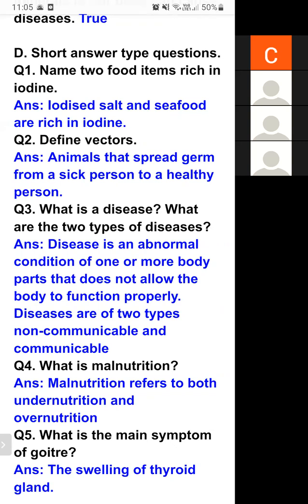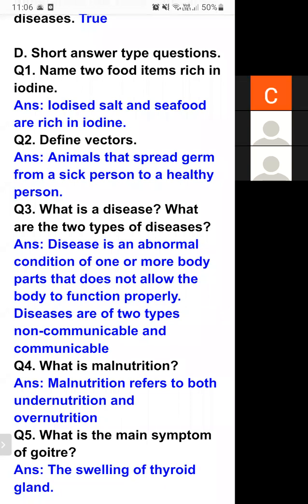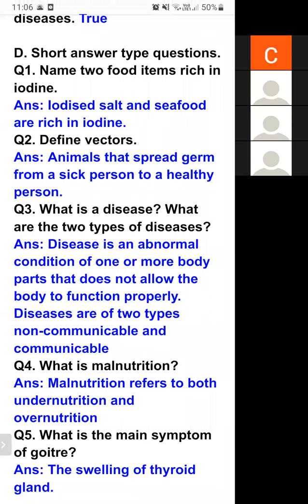Question number 3, what is a disease? What are the two types of disease? Students, we have already learned about this when we were learning the chapter. Disease is an abnormal condition of one or more body parts that does not allow the body to function properly.